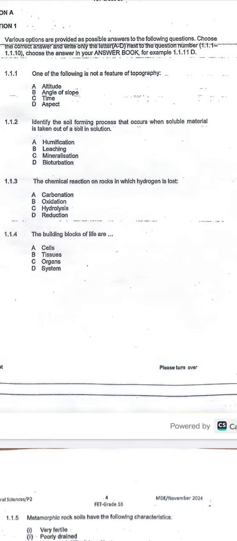And then 1.1.4, the building blocks of life are, we know that they are cells. They cannot be tissues, they cannot be organs, they cannot be systems.